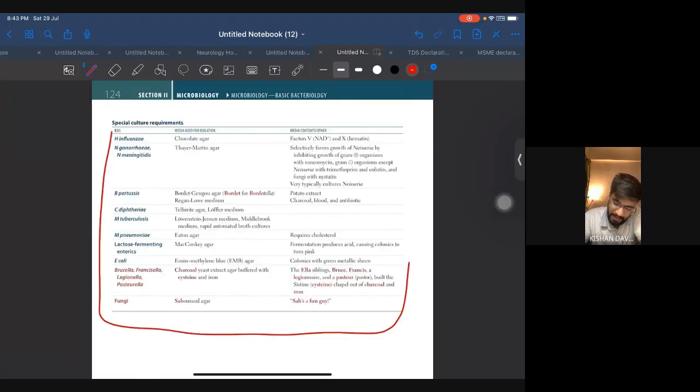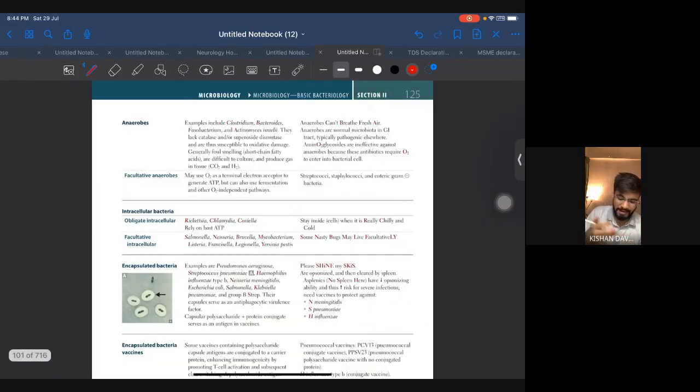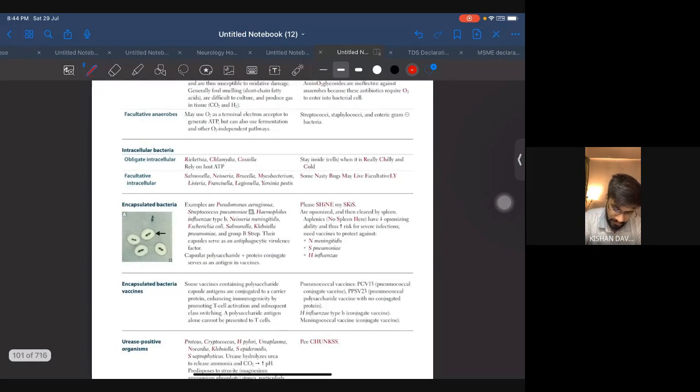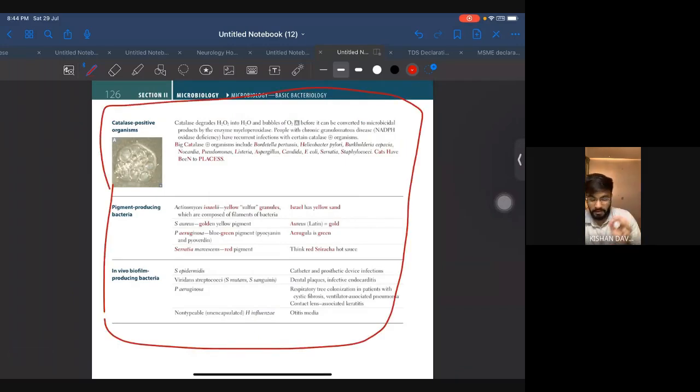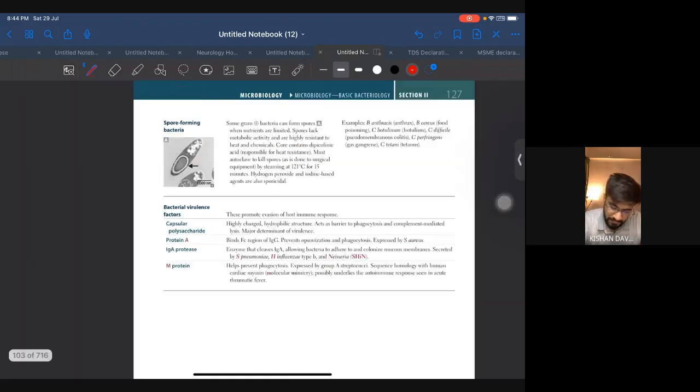Just give it a read, and read this at the end of completing micro. Don't read it from the starting, you won't be able to retain anything. So do it from the end, so that it becomes a revision for you. All right, everything over here, just give it a read. Not at all important. They won't be asking you particularly which stain is used to diagnose this bacteria or something like that. USMLE doesn't focus on this.